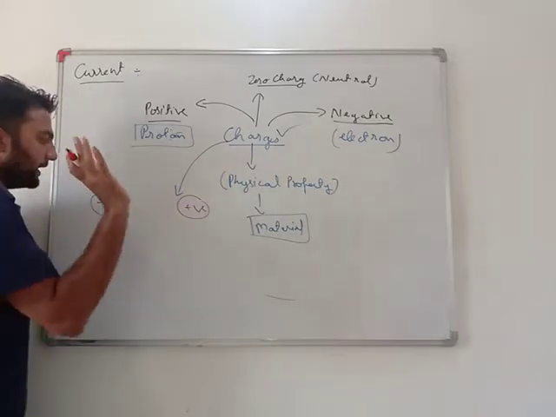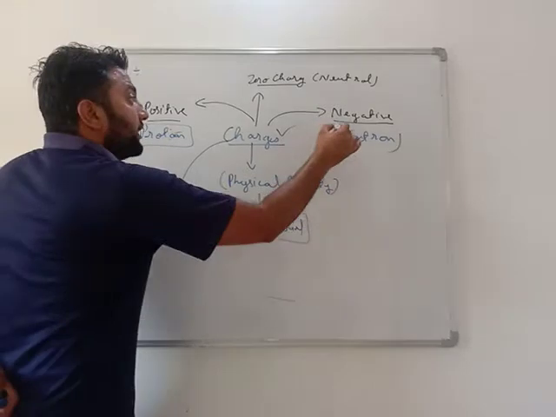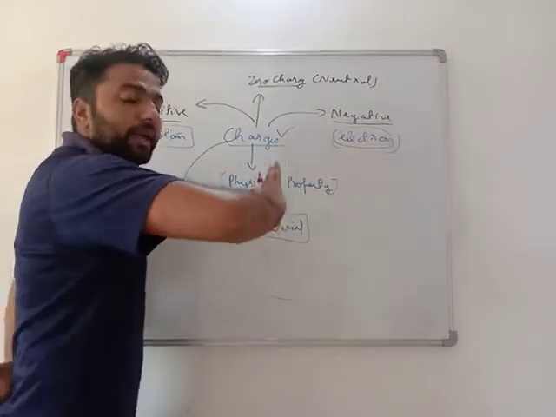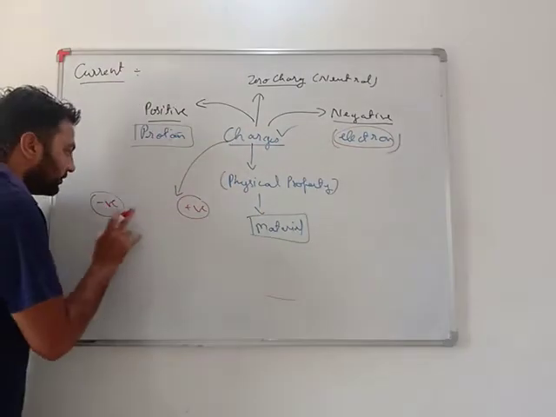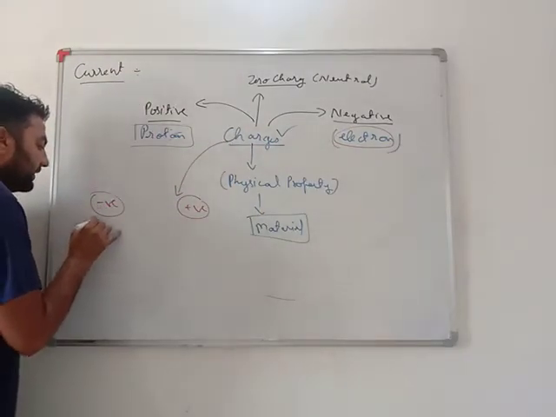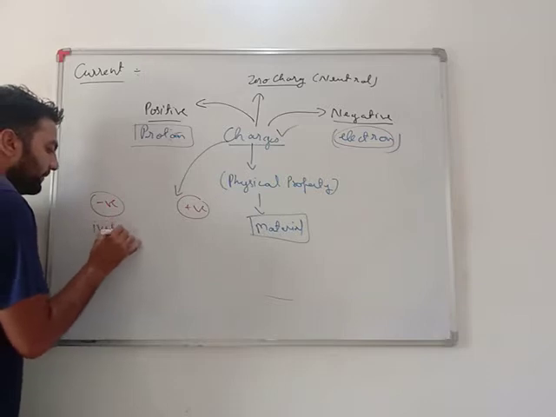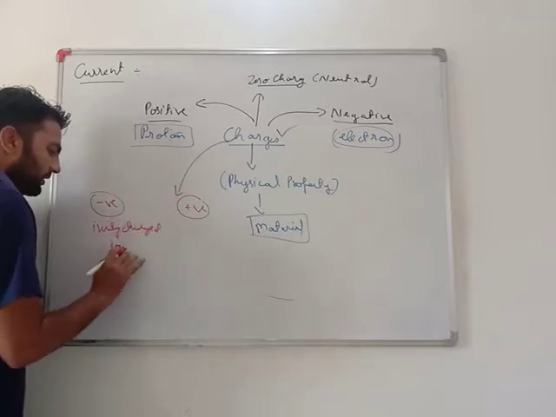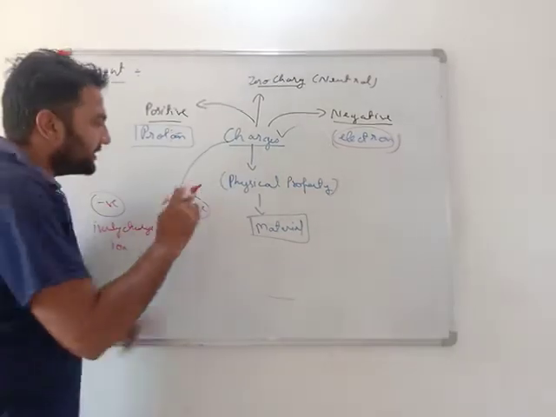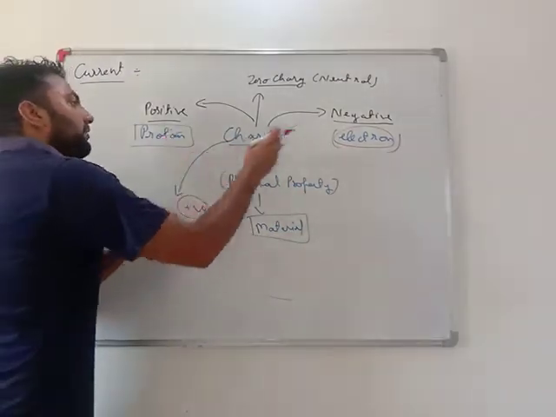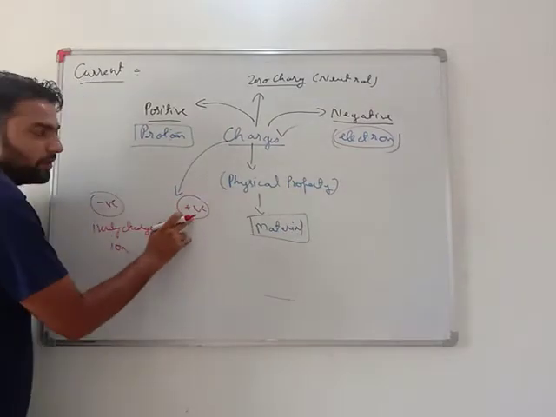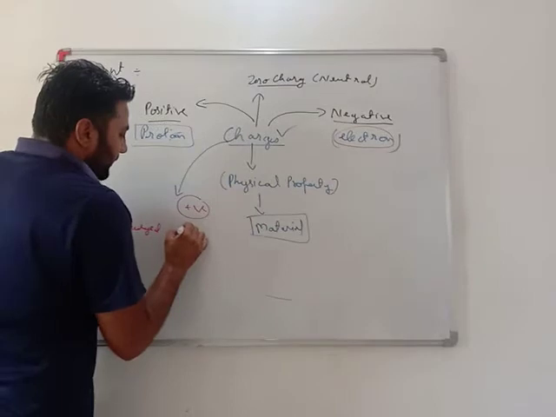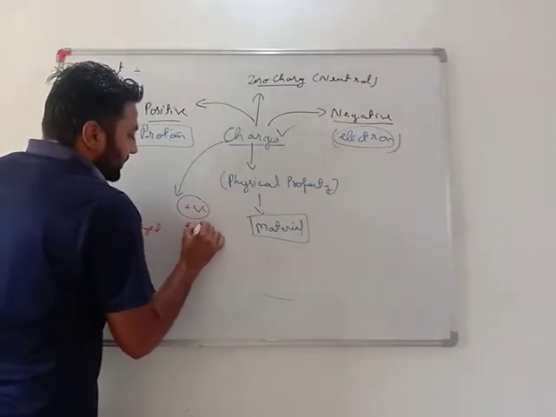Even if a body is not a complete electron, it may also have many protons, but if overall it has a negative charge, it is a negatively charged ion. And if something is positive, it doesn't mean it only has protons, it can also have electrons. But if overall it has a positive charge, then it is a positively charged ion.